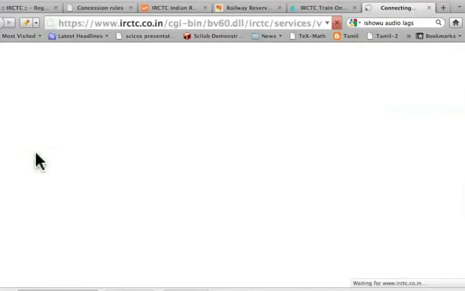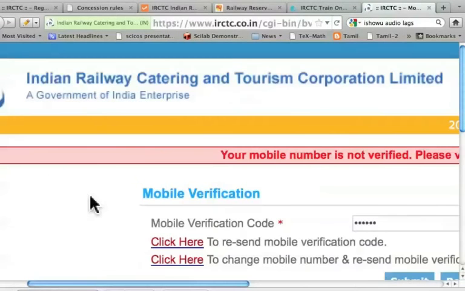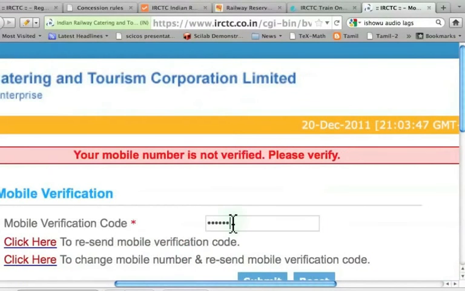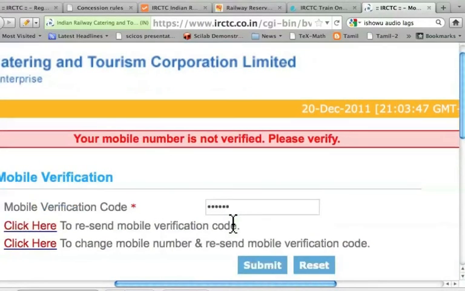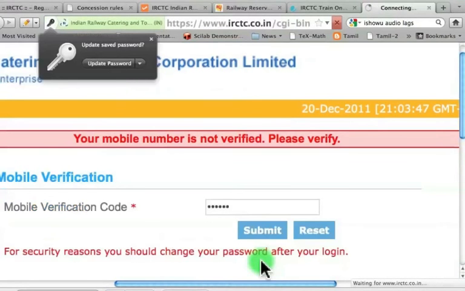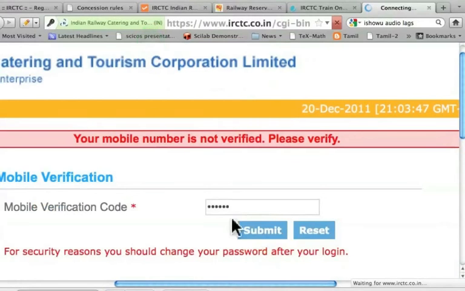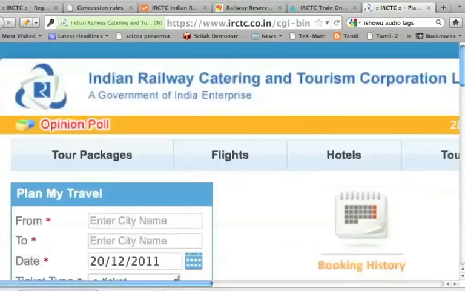It takes me back to the website. Okay, I get this message. So let me enter the code that I received on my mobile number. Six-character string. Let me submit this. It says that for security reasons, I should change the password after login. Now I'm ready to book my ticket.